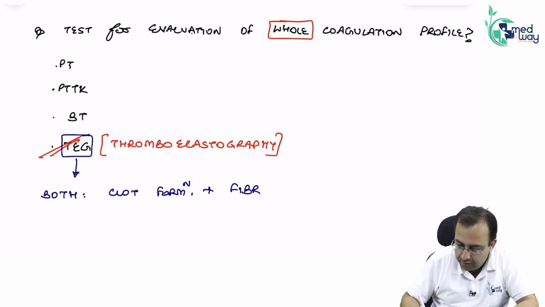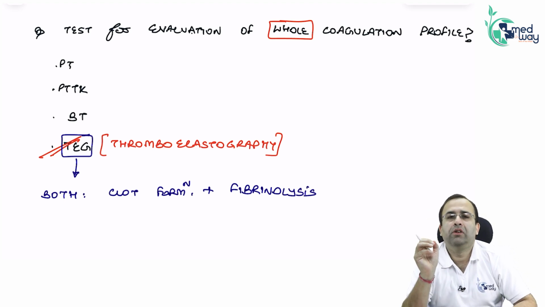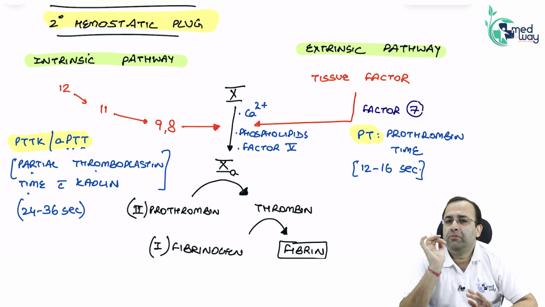So it is evaluating the whole coagulation profile, formation of the clot as well as clot lysis. So this was secondary hemostatic plug formation.